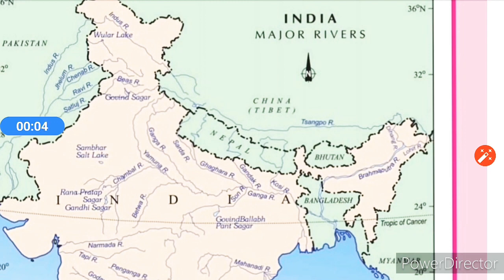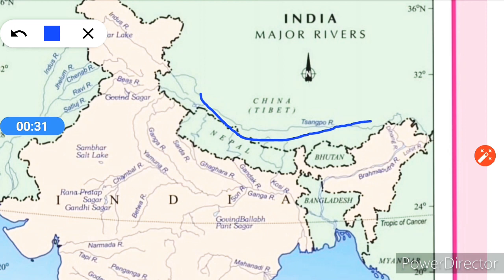Now children, see the Brahmaputra river system. The Brahmaputra river rises in Tibet east of Mansarovar lake, very close to the source of the Indus, and it is slightly longer than the Indus. It flows eastward parallel to the Himalayas, and on reaching Namcha Barwa, it takes a U-turn and enters India in Arunachal Pradesh through a gorge.